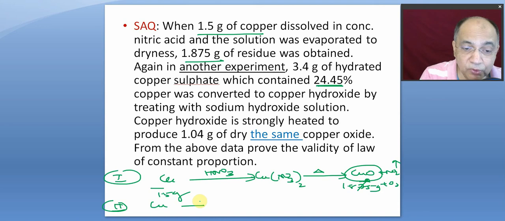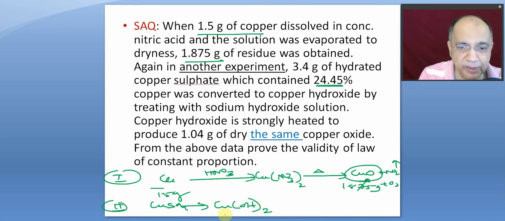And what happened, copper sulphate is first converted to copper hydroxide. I should have written in language, doesn't matter. You understand what I'm saying, so please don't mind if I'm writing formula, not in language. And then they strongly heated to get copper oxide.